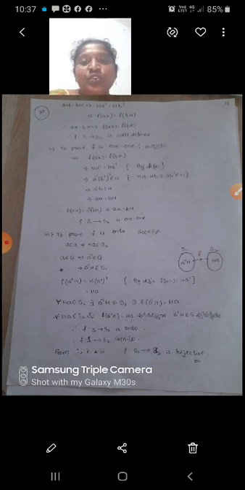Next, to prove f is 1-1. So to prove f is 1-1 means we can take f of aH. Let f of aH equal to f of bH. We will prove aH equal to bH. So f of aH equal to f of bH implies Ha inverse equal to Hb inverse. That implies a inverse (b inverse) whole inverse belongs to H. We know that.